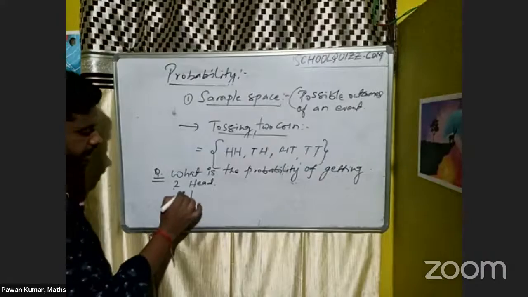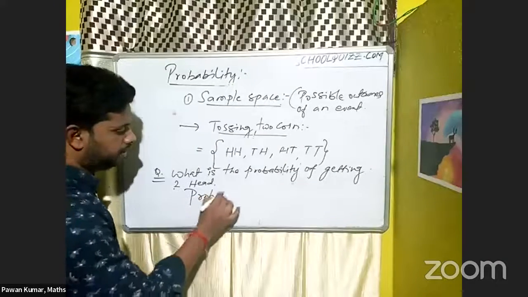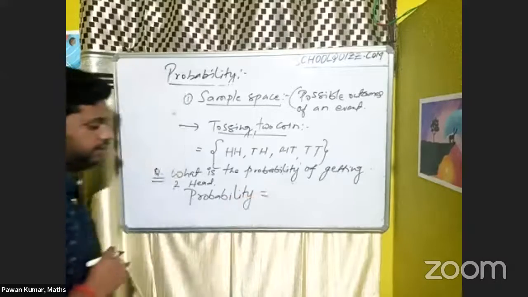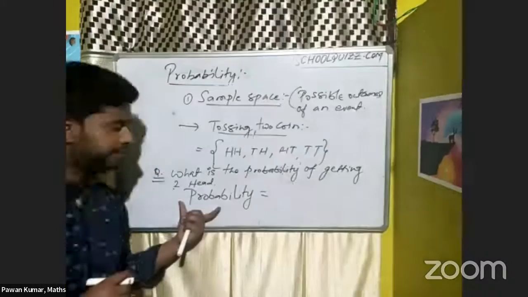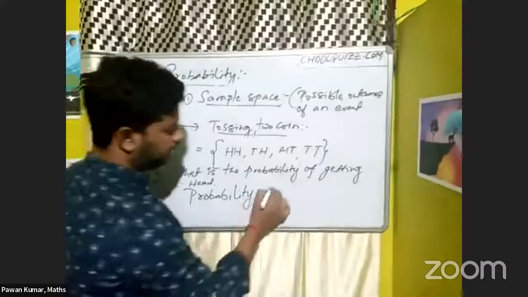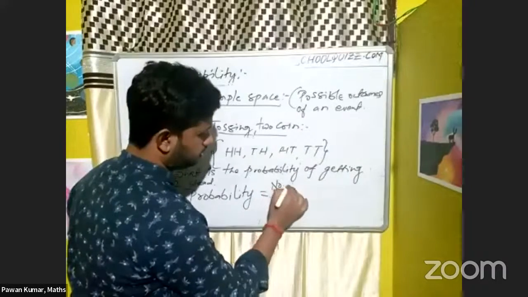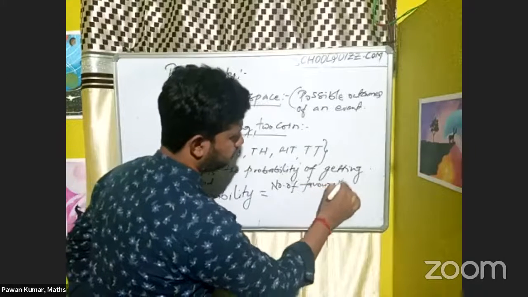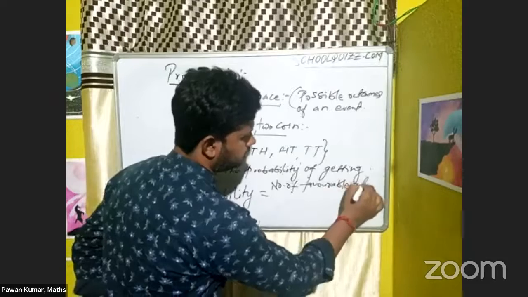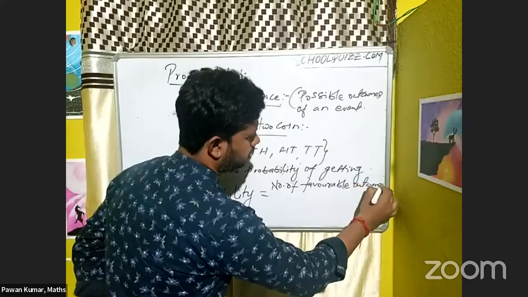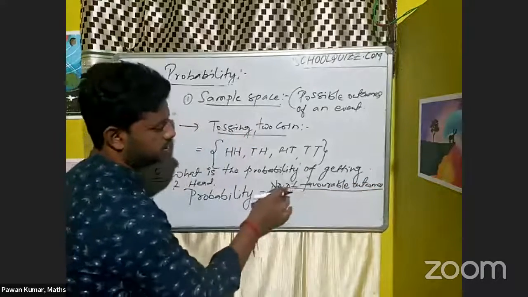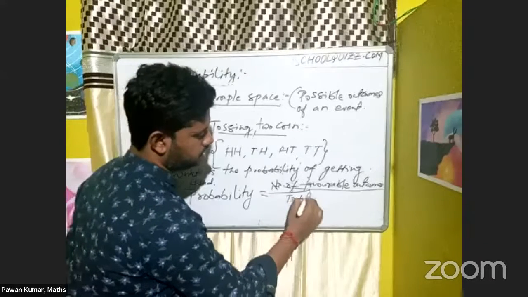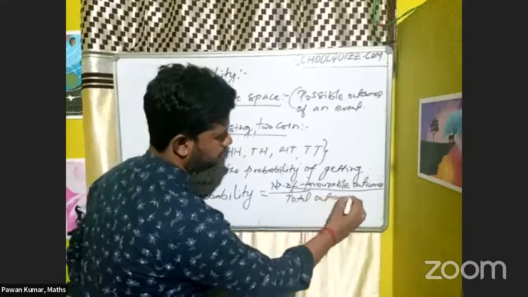So how can we get the probability? The formula is like a fraction here. Probability means the number of favorable outcomes divided by total outcomes.